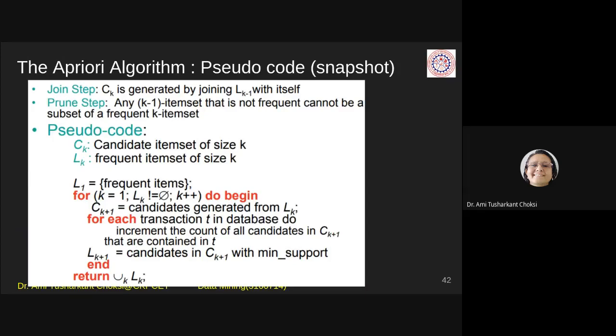Right? So the same pseudocode is there. What we do is we join. CK is generated by joining LK minus 1 with itself, and the prune step is that any K minus 1 item set that is not frequent cannot be a subset of a frequent K item set. If cheese is not frequent, it will not be combined with bread and butter. We'll see the example so you can be clear with the things. Fine.